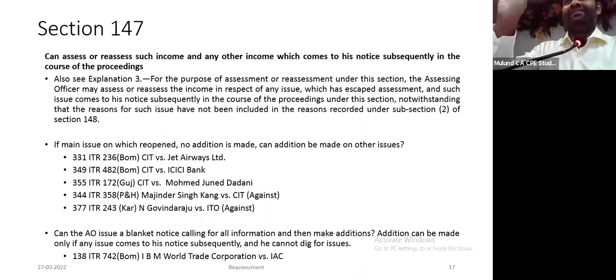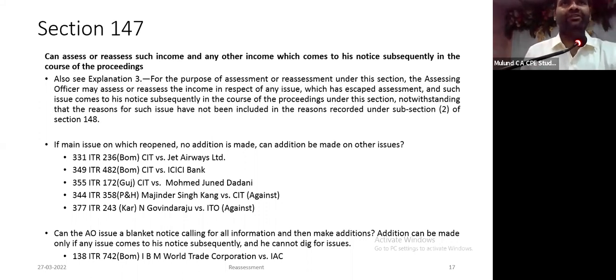Under section 147, the most important protection which an assessee had was prior assessment or reassessment. If he reopens after the expiry of 4 years, there has to be a failure on the part of the assessee to disclose truly and fully all material facts.